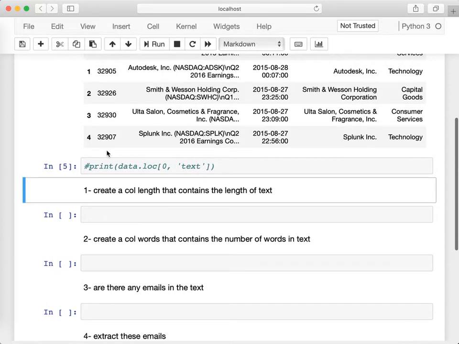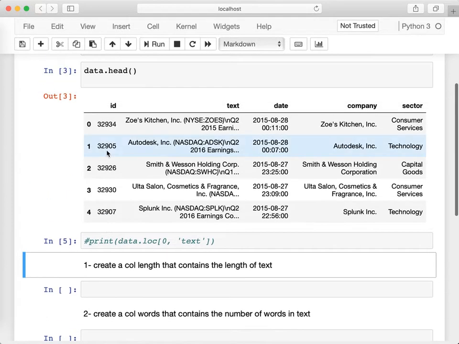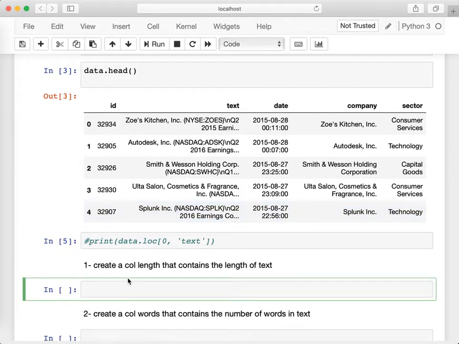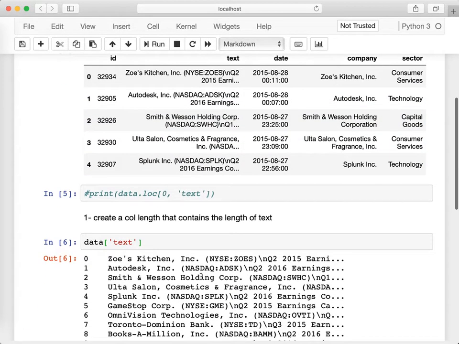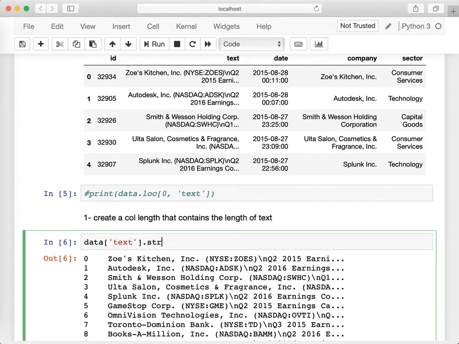Okay, so first let's calculate the length of each one of these earning calls, the text column basically. The question is asking us to create a new column called length in the data frame. So the first step is to pull the text. We would like to use a vectorized function, so we need to pull a series here, which is data.text. Data.text will pull the column text from the data frame. Next, we want to use a vectorized string operation, and this operation is the function length.